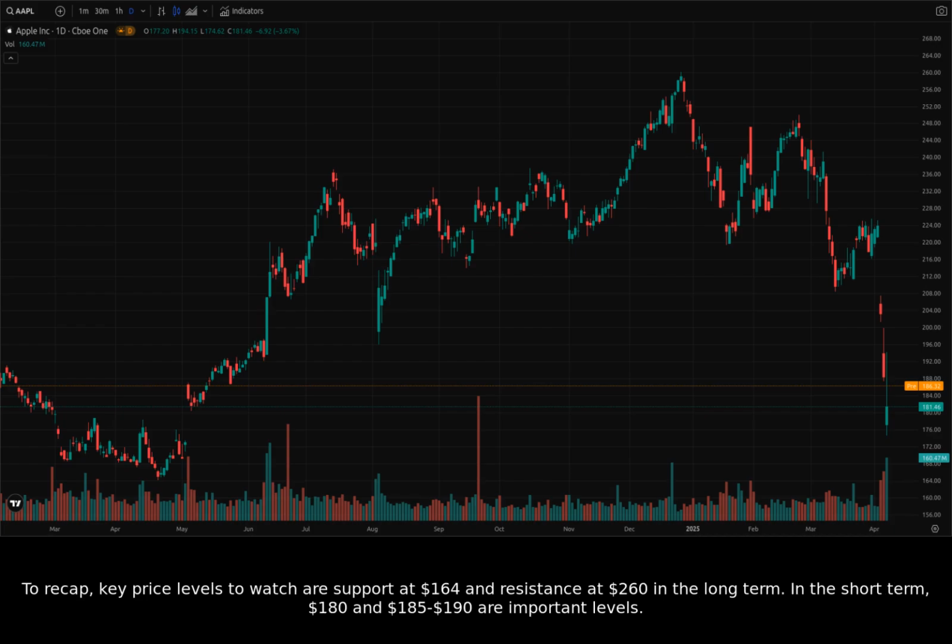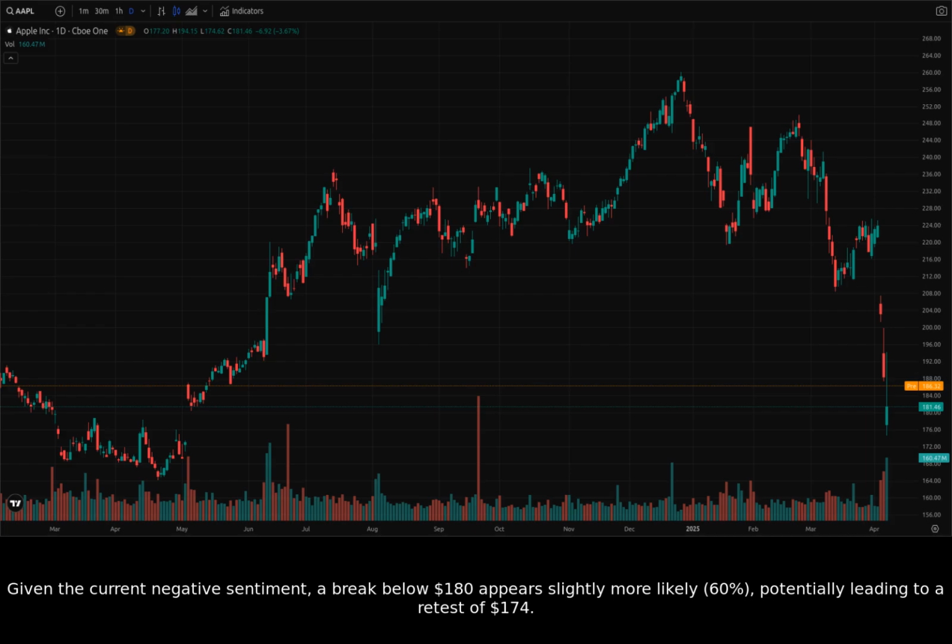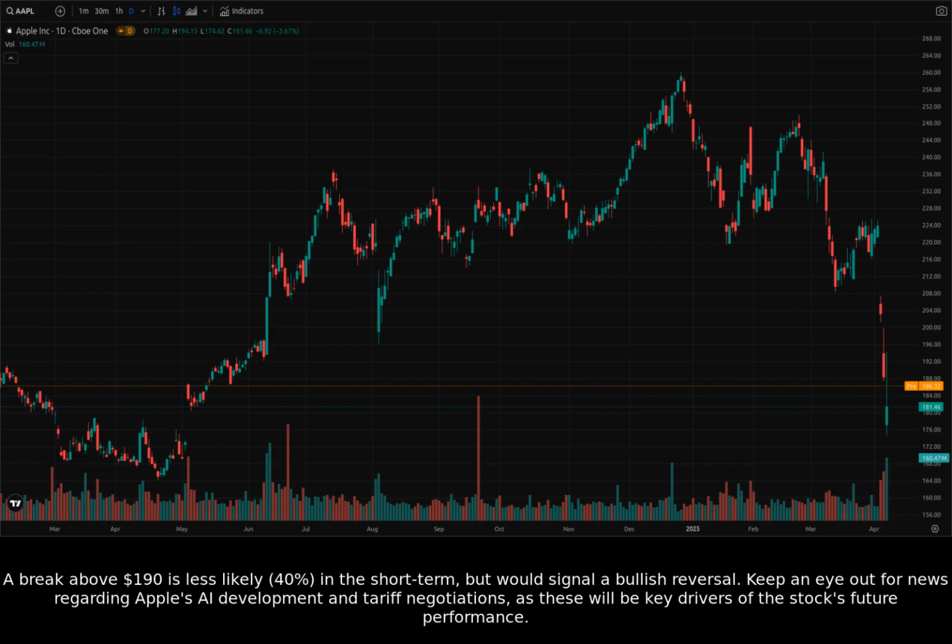To recap, key price levels to watch are support at $164 and resistance at $260 in the long term. In the short term, $180 and $185 to $190 are important levels. Given the current negative sentiment, a break below $180 appears slightly more likely, 60%, potentially leading to a retest of $174. A break above $190 is less likely, 40%, in the short term, but would signal a bullish reversal.